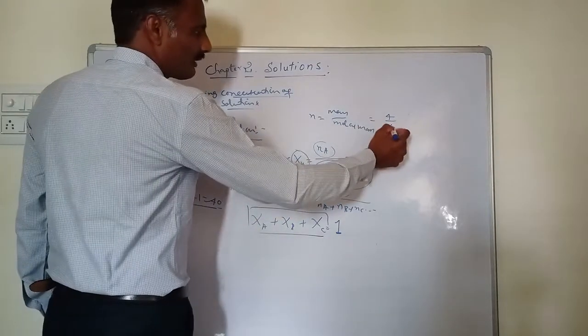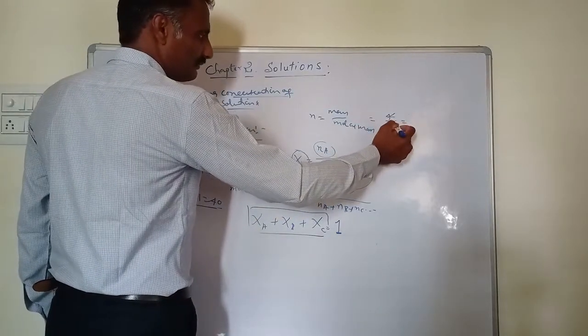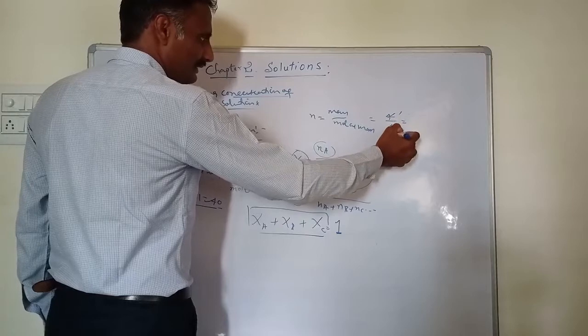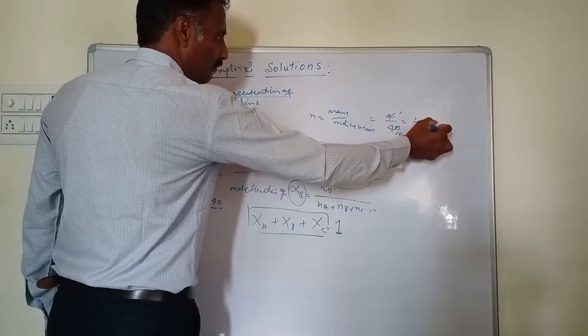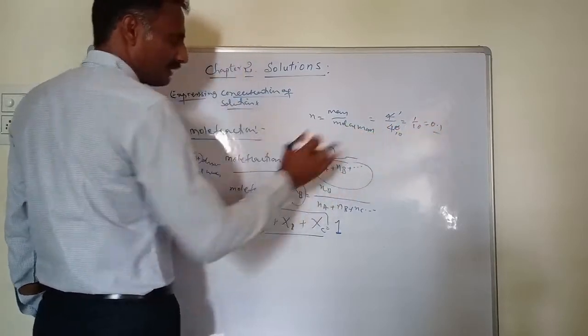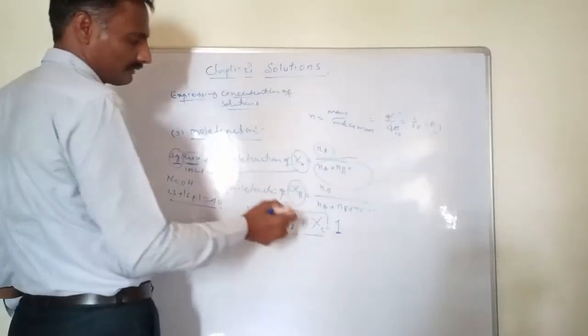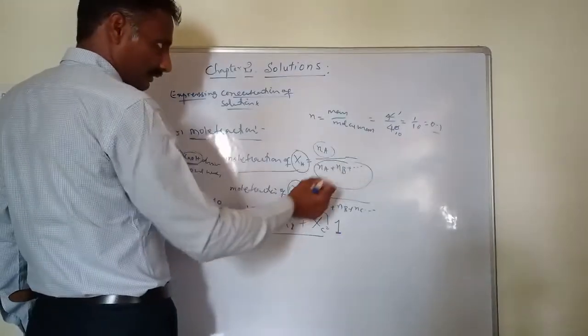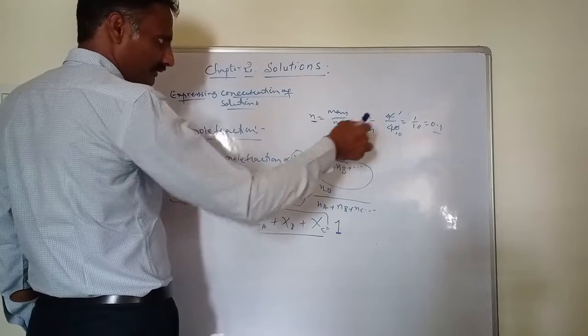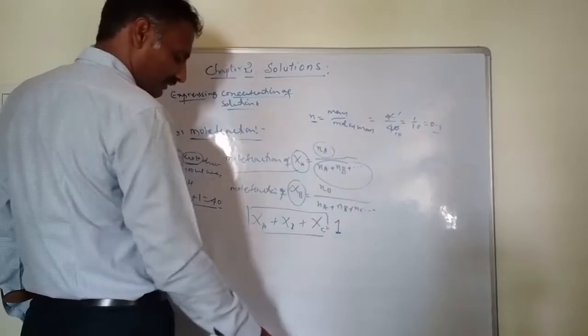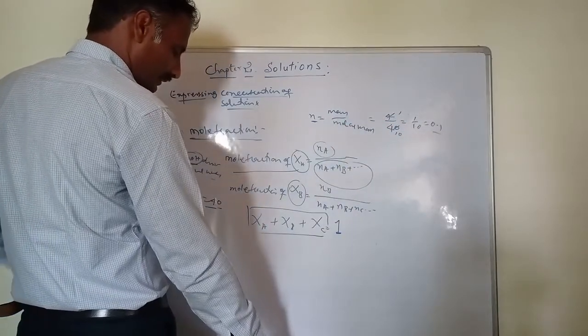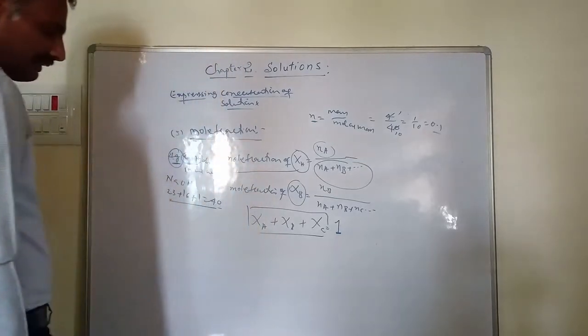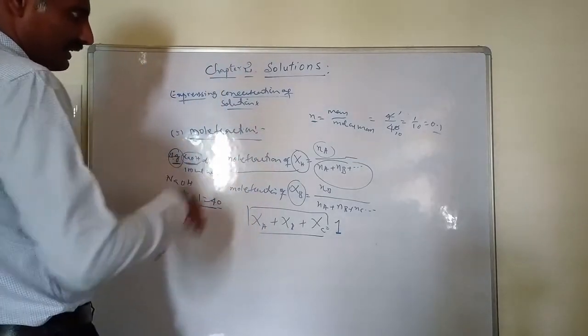That's why 4 by 40 is equal to how much? 4 by 40 is 1 by 10, which equals 0.1. This 0.1 is the number of moles of NaOH.